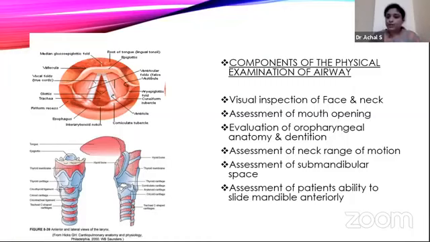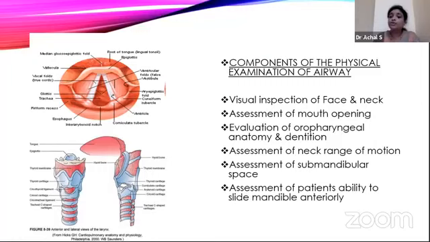Before going to intubation, we need to assess the airway. Though there is no time in an emergency situation, we need to assess the airway. In brief, it will be visualization and inspection of the face and the neck, especially to see any trauma, visible thyroid glands, any distortion in anatomy, and assessment of the mouth opening, which is the Mallampati classification.